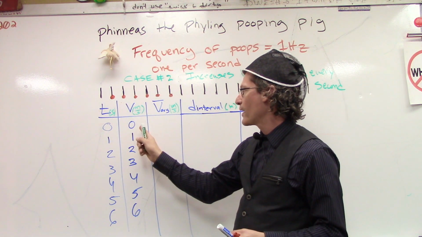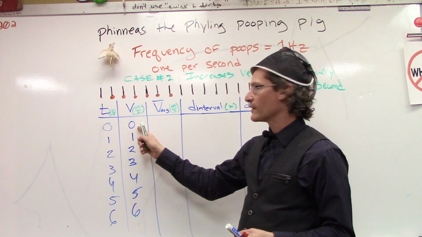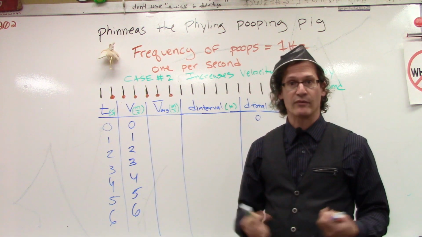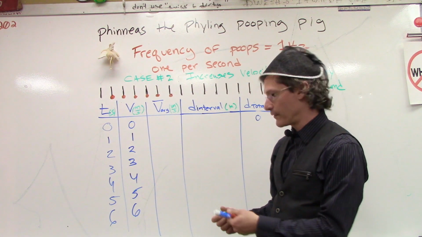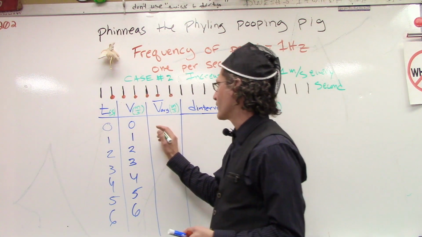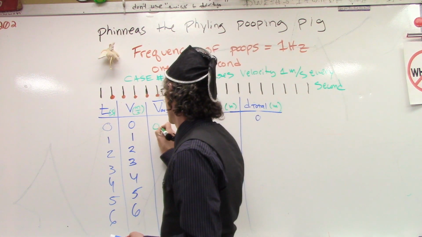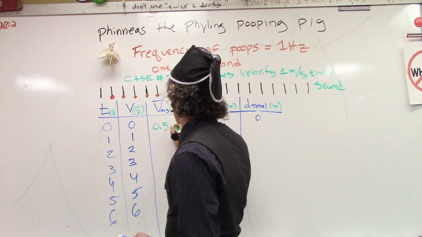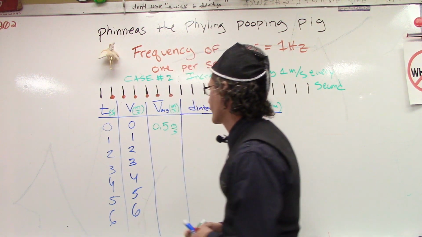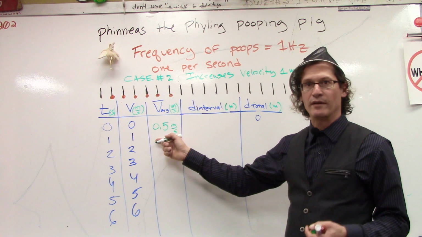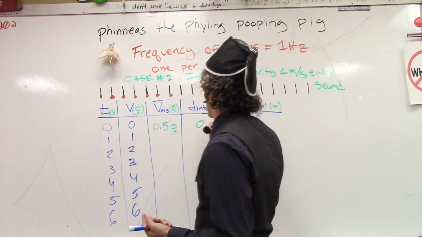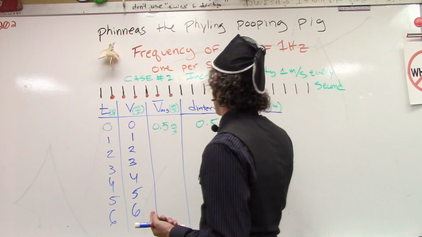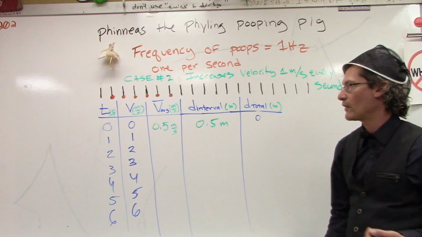And so the average velocity between 0 and 1, well, the average between any two numbers, you add them together and divide by 2. Simple enough. So the average here of 0 and 1 is 0.5 meters per second. So if you travel at 0.5 meters per second for 1 second, you have traveled 0.5 meters. I put the unit here just to be clear, even though it's in the column header.